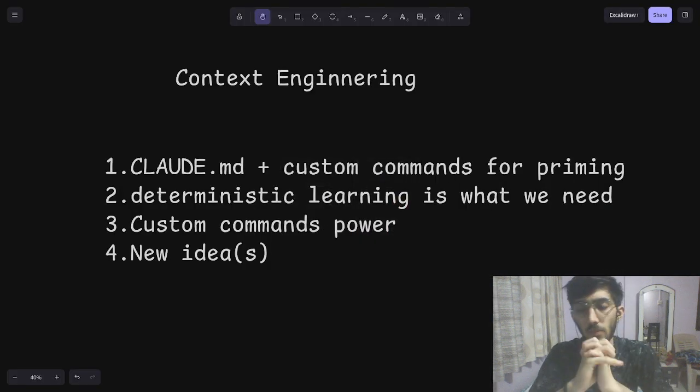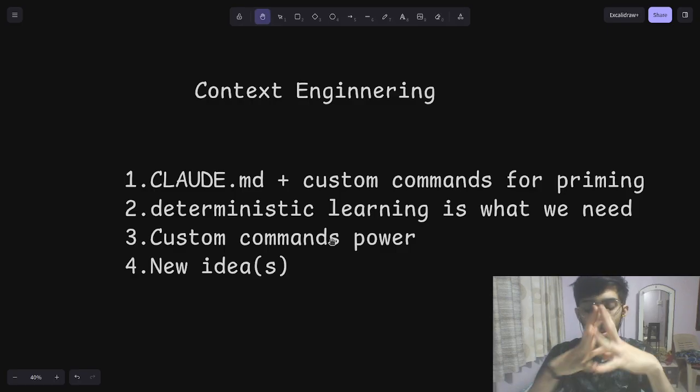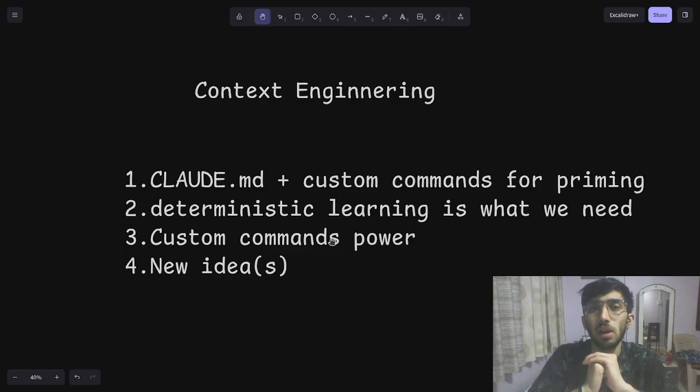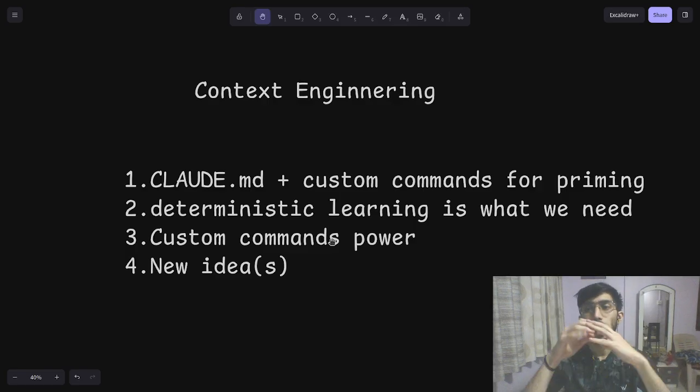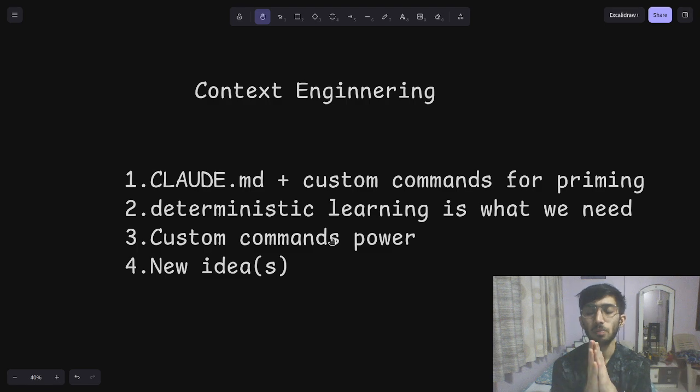So today I was learning about how I can get good at using coding agents. While doing that, I came across one video on context engineering from the channel IndieDev Dan, and then I saw that there are many things that can be done in context engineering. So I started diving into it, and as I did, I figured out a few things.